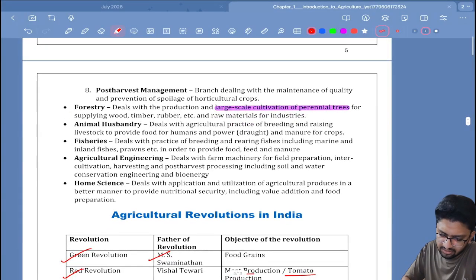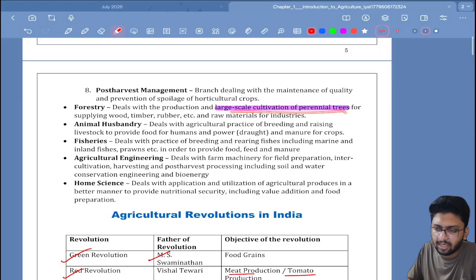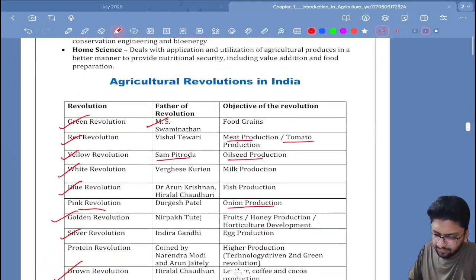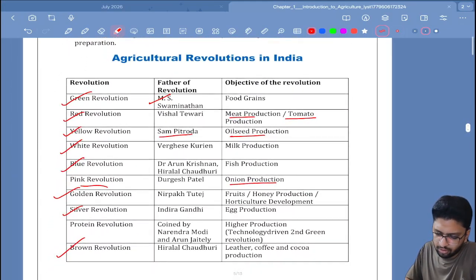Then we have forestry, which is large scale cultivation of perennial plants inside the forest itself. Then we have animal husbandry, fisheries, agricultural engineering, and home science. Then if we move on, the next important topic is agricultural revolutions in India.